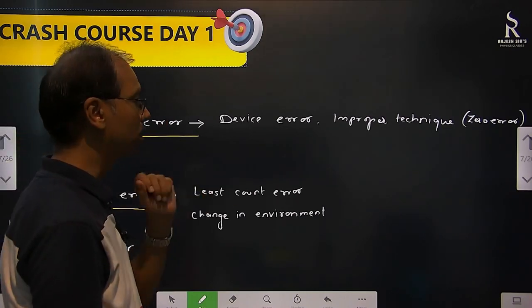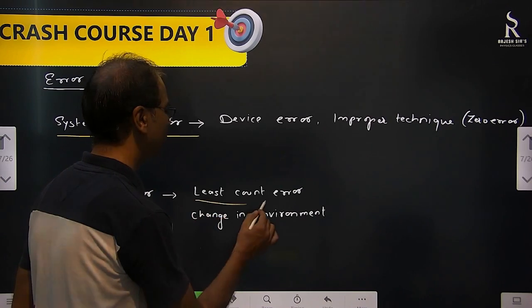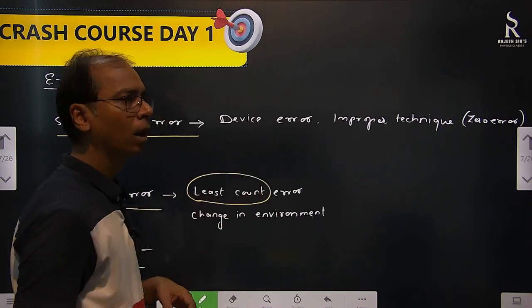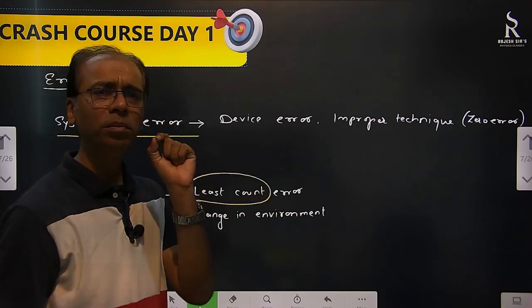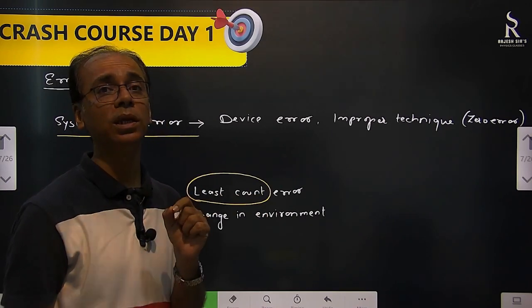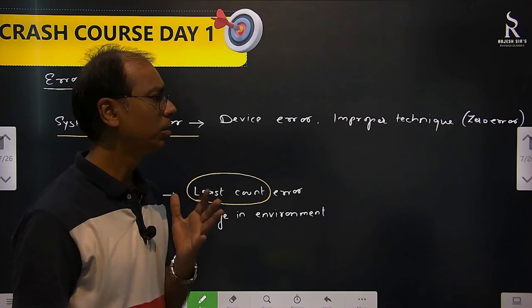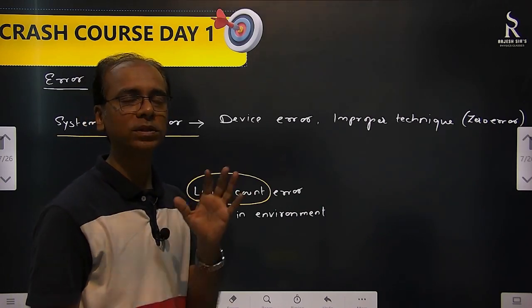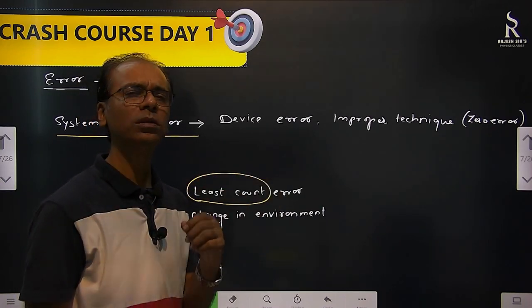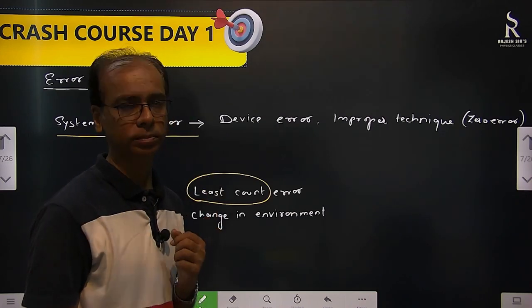Least count error. Least count is what? Least count is the minimum measurement that you can do with any instrument. Let's talk about a scale, a meter scale. What is the minimum you can measure with that? 1 mm.